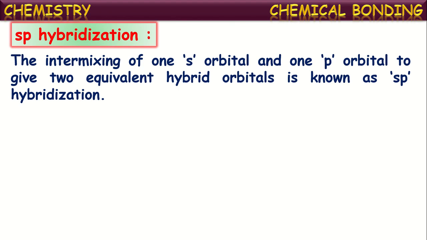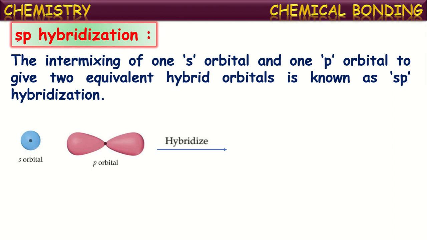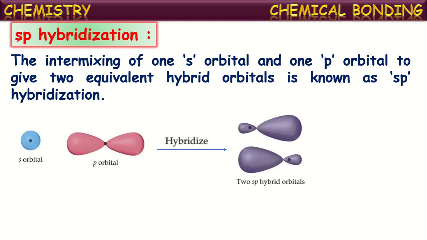The resultant two equal-energy orbitals are called sp hybridized orbitals. The name itself tells which orbitals intermix in the formation of the hybrid orbitals.